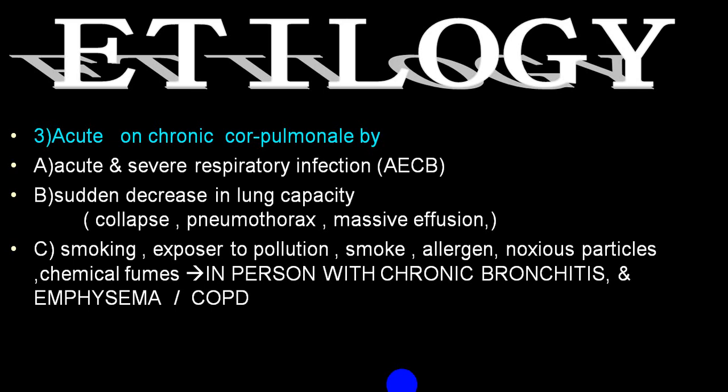Or if he develops any lung pathophysiology like collapse, pneumothorax, massive pleural effusion, etc. Person can have an acute on chronic. Again, person starts smoking or is exposed to pollutants, smokes, allergens, noxious particle, chemical fumes, in presence of chronic bronchitis, emphysema or COPD, likely that person will develop acute on chronic phenomena.